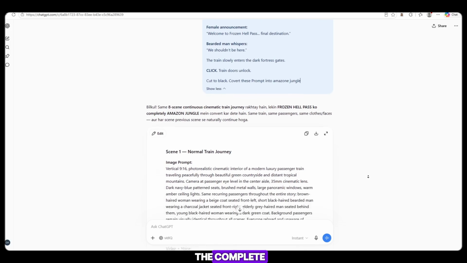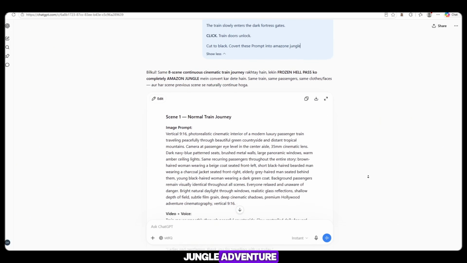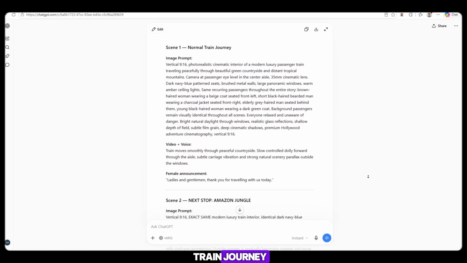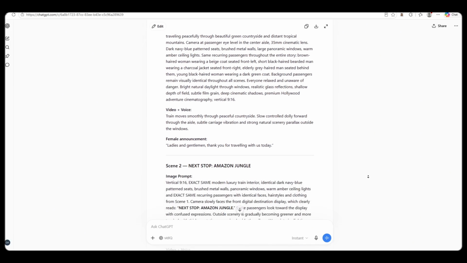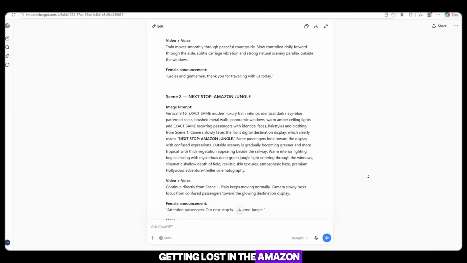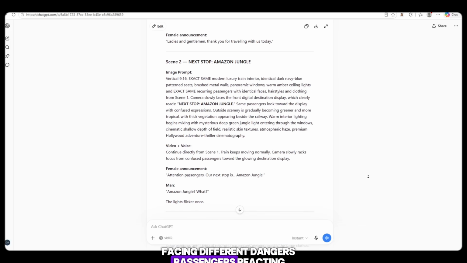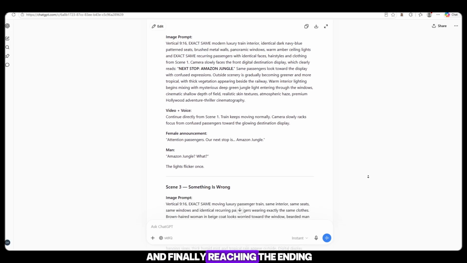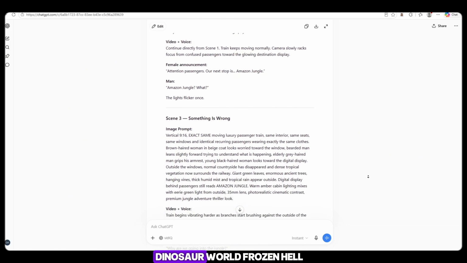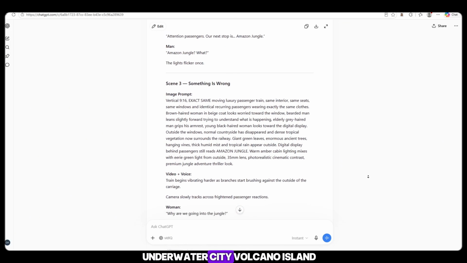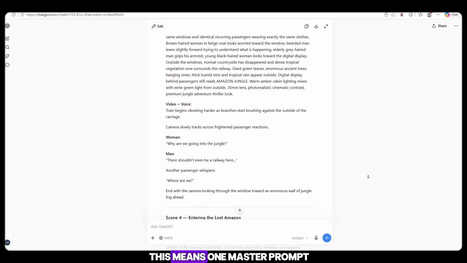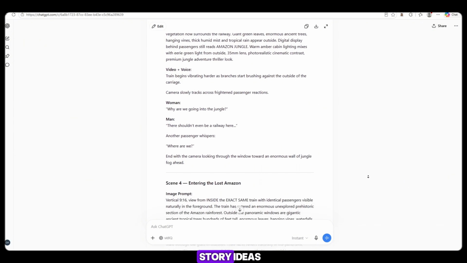ChatGPT will convert the complete story into an Amazon Jungle adventure while keeping the same structure, starting with the normal train journey, then the next stop announcement. Something going wrong, entering the danger zone, getting lost in the Amazon, facing different dangers, passengers reacting, and finally reaching the ending. You can replace Amazon Jungle with Alien Planet, Dinosaur World, Frozen Hell, Underwater City, Volcano Island, or basically any destination you can imagine. This means one master prompt can give you unlimited story ideas.